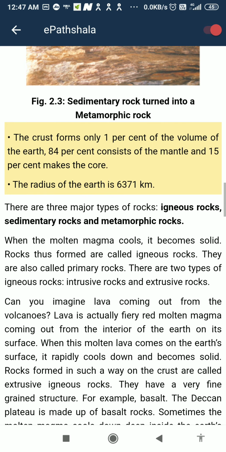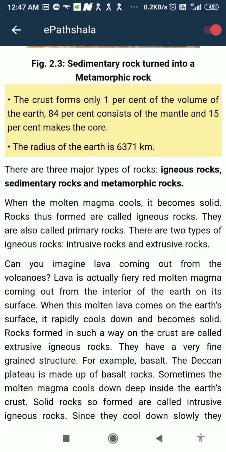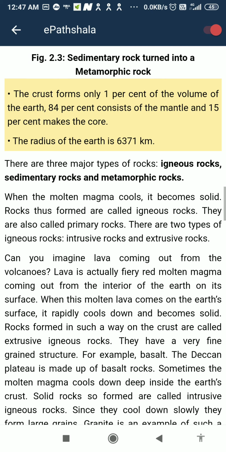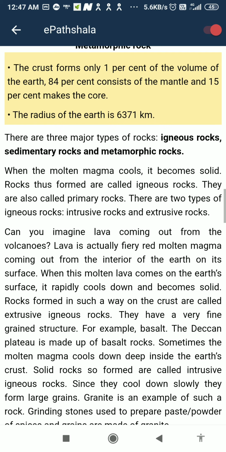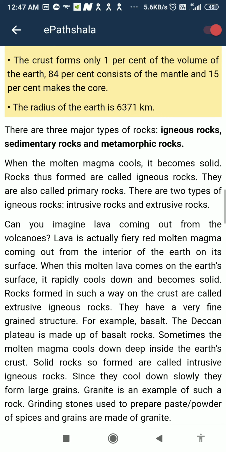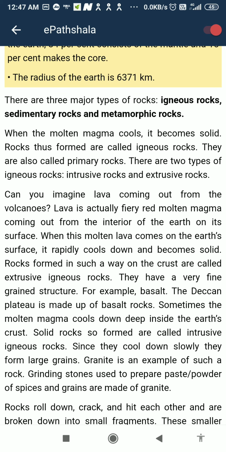There are three major types of rocks: igneous, sedimentary and metamorphic. When molten magma cools, it becomes solid. Rocks thus formed are called igneous rocks. They are also called primary rocks. There are two types of igneous rocks: intrusive rocks and extrusive rocks. Can you imagine lava coming out from volcanoes?